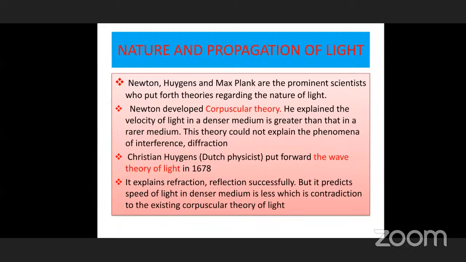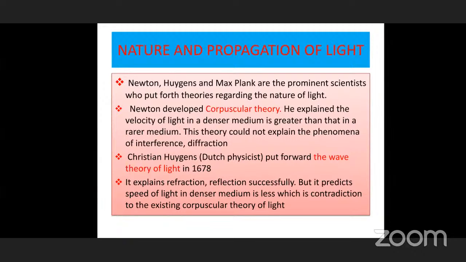This theory could not explain some important things. What are those two? Interference and diffraction. Diffraction and interference are two different phenomena of light. At the time of Newton, while giving this corpuscular theory, the formation of interference patterns and diffraction were also identified. But he could not explain with these corpuscles how interference takes place. Actually, interference is explained by the superposition of waves. Next, we can discuss that.